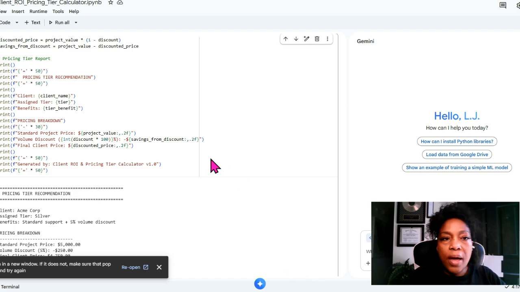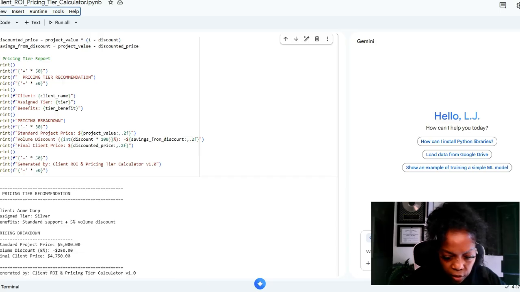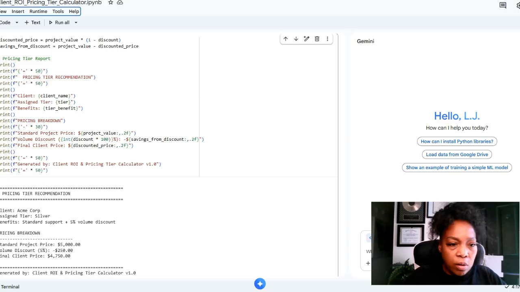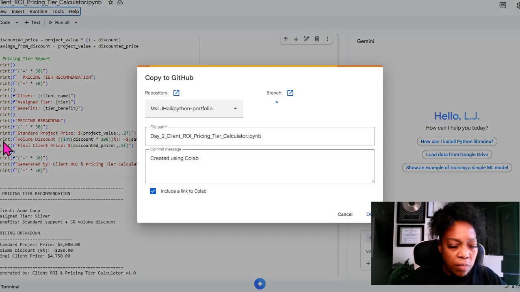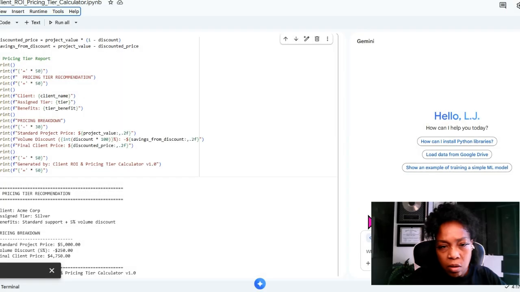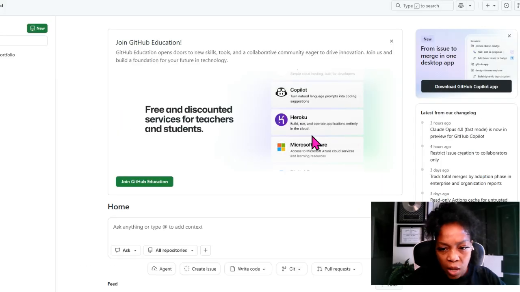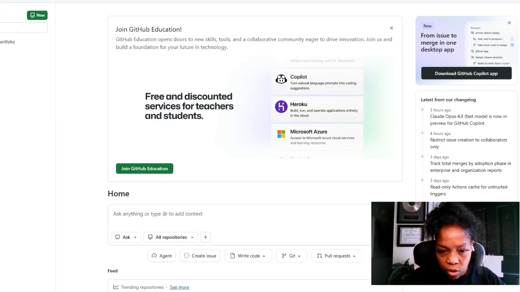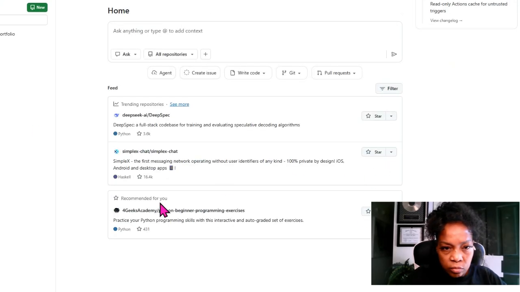Because with Git, you have to... it's still saying, let me see if I can reopen it again. This is why you learn in public. I'm going to go to File, Command, send it over to GitHub. My GitHub is open. I don't know if y'all can see that. I don't want y'all to see all my business, but it is open. The repository is there. I know the repository is there because I've seen it earlier.